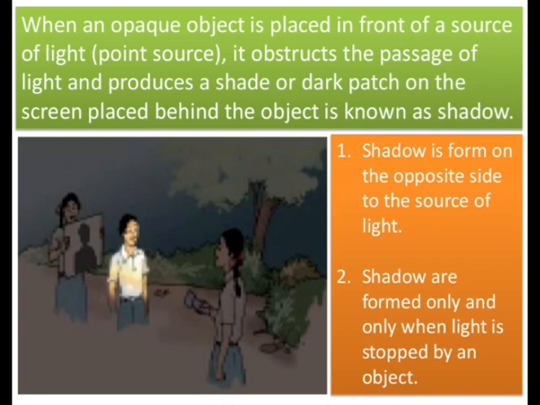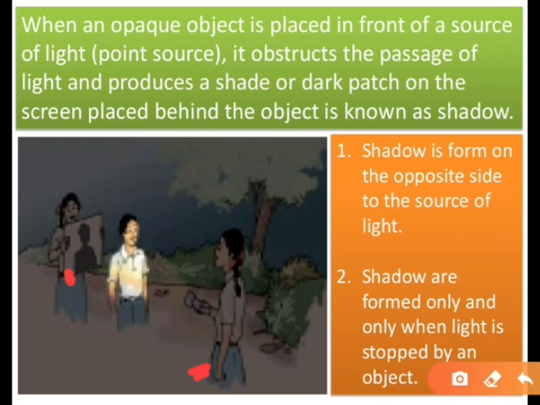See here, one girl is standing which is projecting a light on a boy, and this boy will act as an opaque object and blocks the light, and his shadow is forming on the screen which is held by another girl, right? And see here, what is the main point to be noted, that shadow is always formed opposite to the source of light.